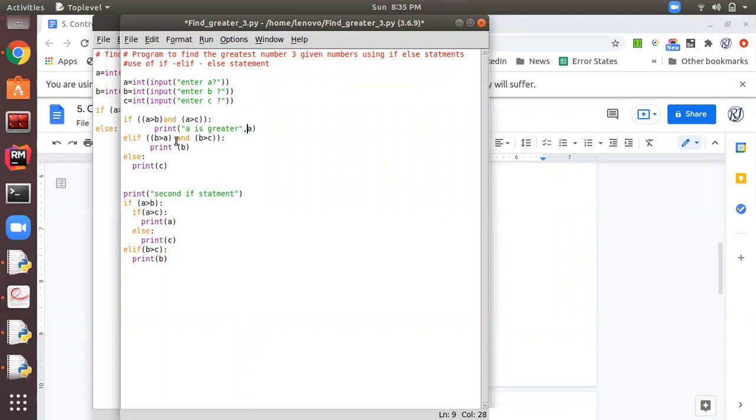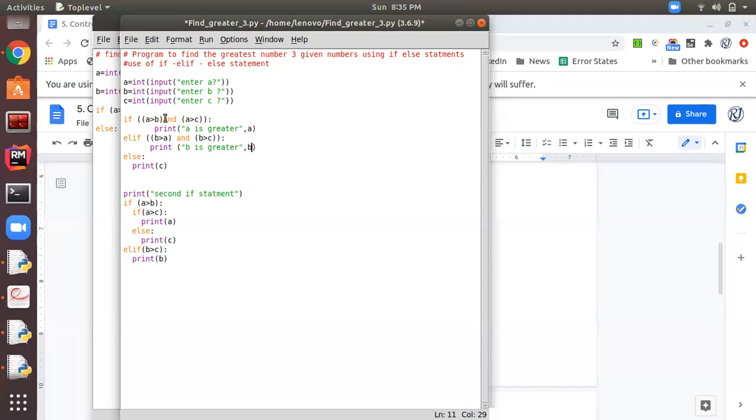Else if, in else if I am checking the second condition: if b greater than a and b greater than c, then print B. So here I am writing B is greater. Here I am using both if and elif. Else print C. That means otherwise C is greater, right?